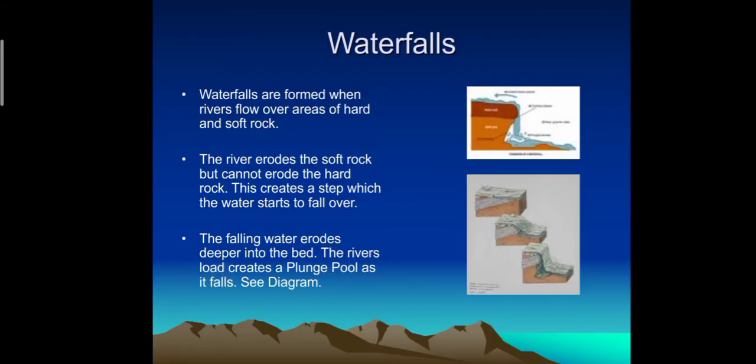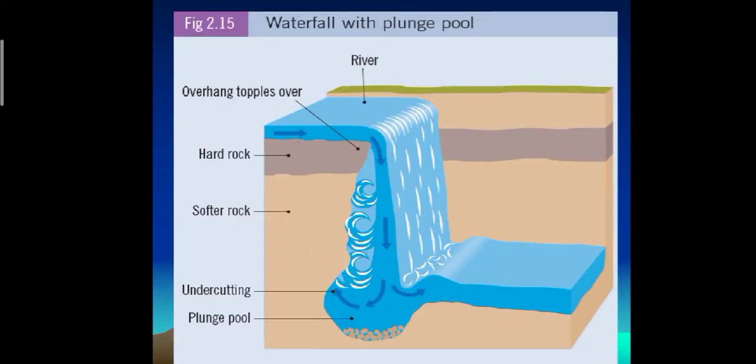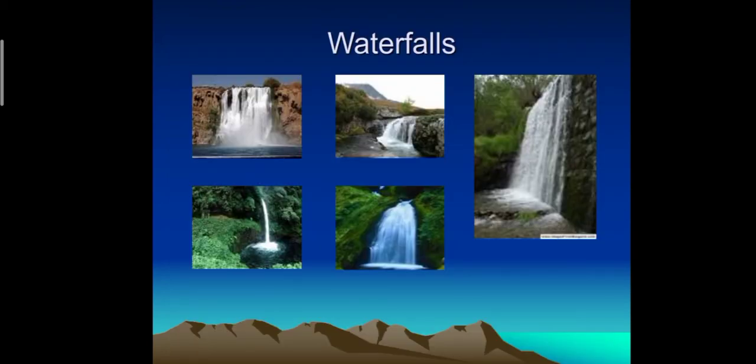In waterfalls, the softer rock is eroded more quickly than the harder rock. The boulders of hard rock that have fallen into it are swirled around by the force of the falling water. This erosion deepens the plunge pool. Here you can see how the water falls. What a beautiful picture. Now you can see the waterfalls we have around the world.